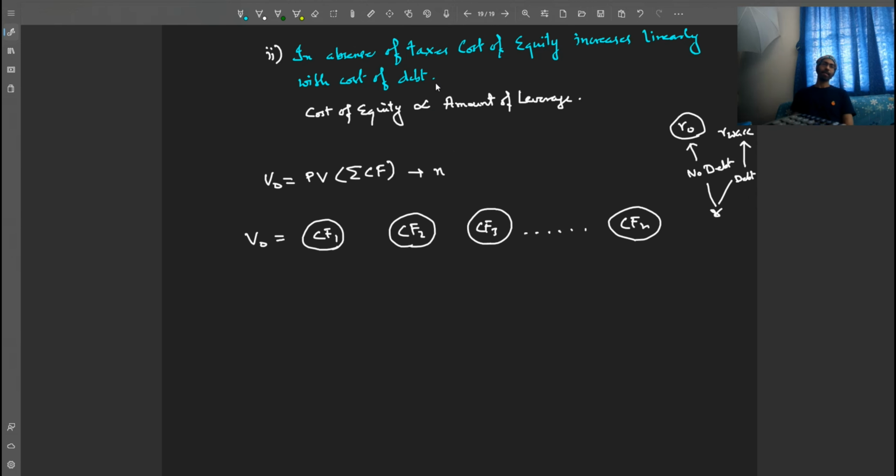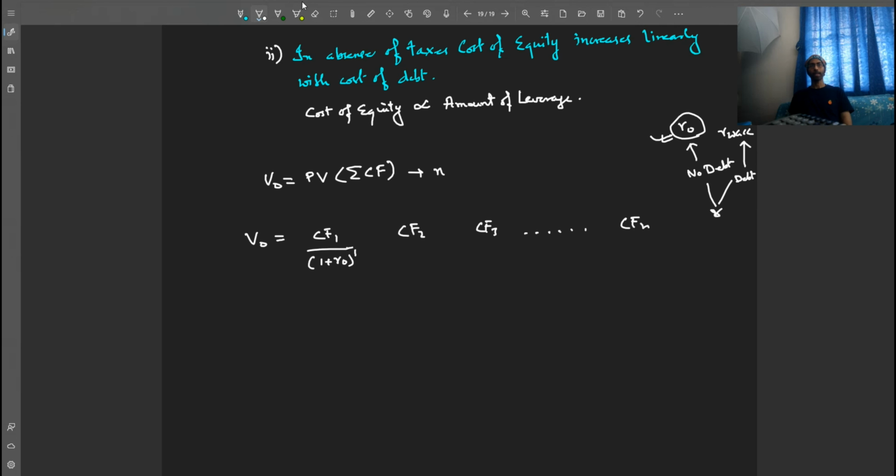So let's take the first condition, that is when there is no debt. So CF1 will be discounted by the cost of capital when there is no debt. So 1 plus R0 raised to the power the time period, which is 1 period.